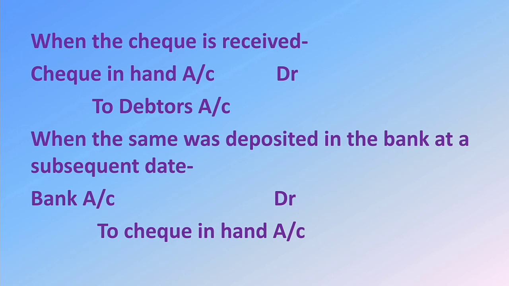Check deposited into bank. And sometimes we will not deposit this check into the bank. Instead, we can endorse this check to our creditors. Then in such cases, if we are endorsing this check to our creditors, we have endorsed the check to creditors. So the creditors balance reduced or the liability decreased. Then debit liability account. Here debit creditors account.